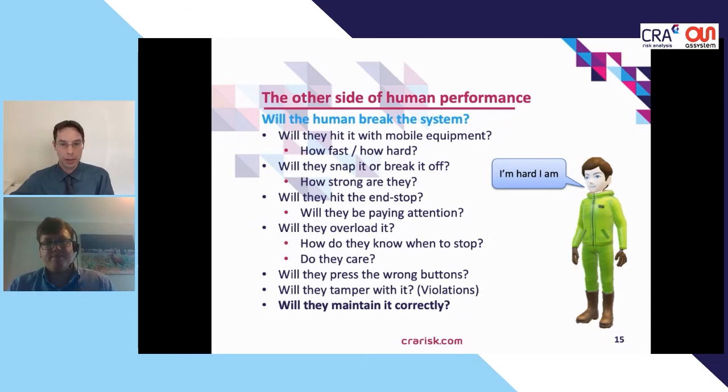I made the final bullet bold because it's an example of where ergonomics goes full circle. The system won't be maintained properly if it's difficult to maintain, and that can have an effect on overall system performance, its availability and reliability, and it brings us back to basic ergonomics of accessibility, reach, usability, etc.